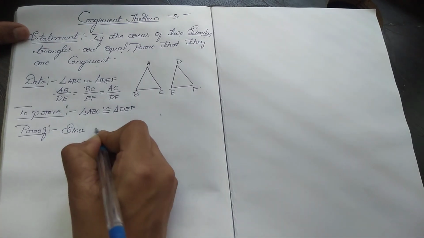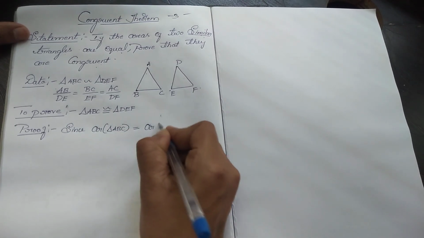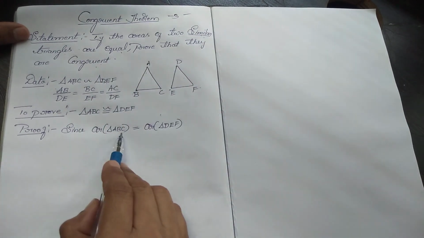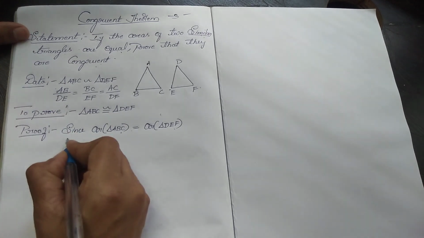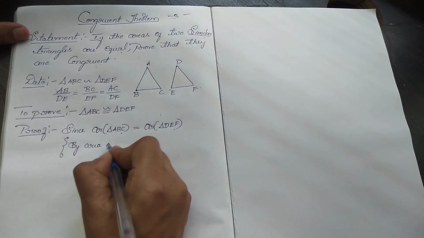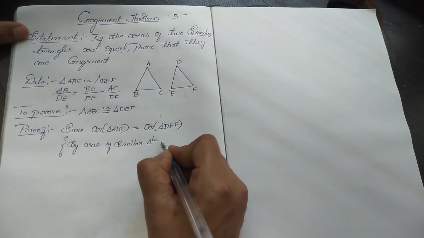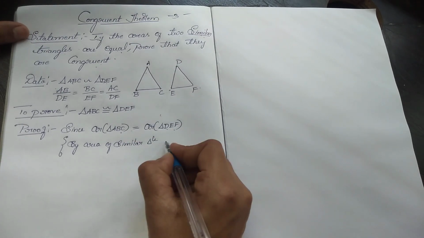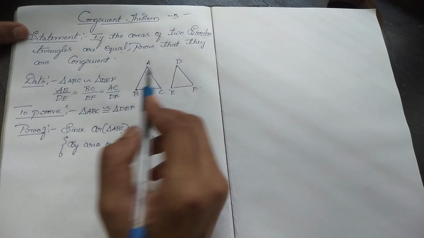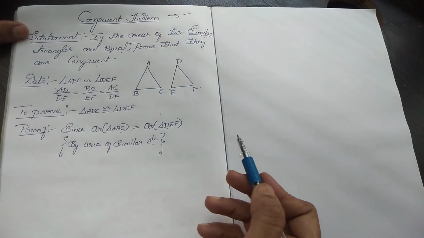Since area of triangle ABC is equal to area of triangle DEF, as per the statement, by the area of similar triangles theorem, the squares of the corresponding sides will be in equal ratio. I am going to explain this in the next video.